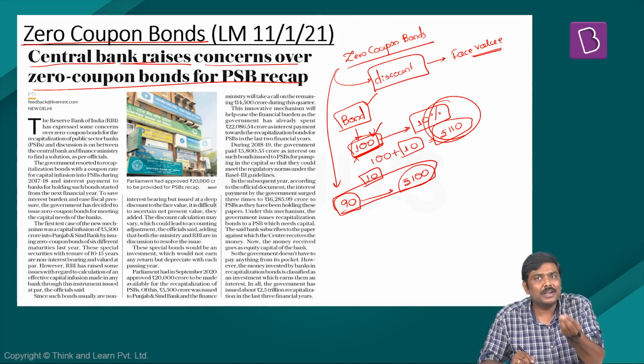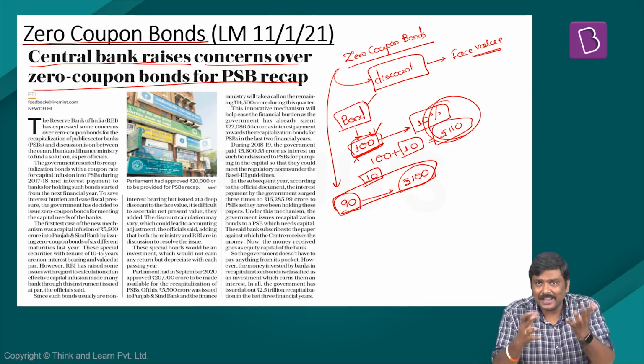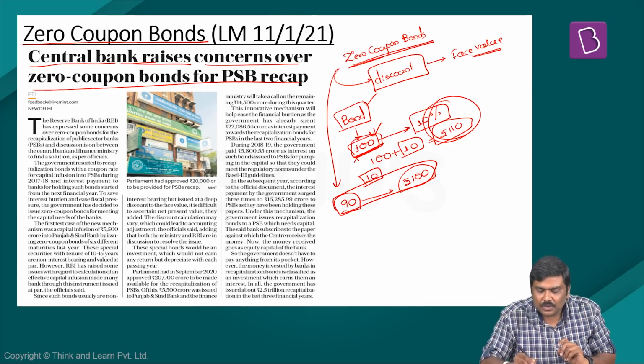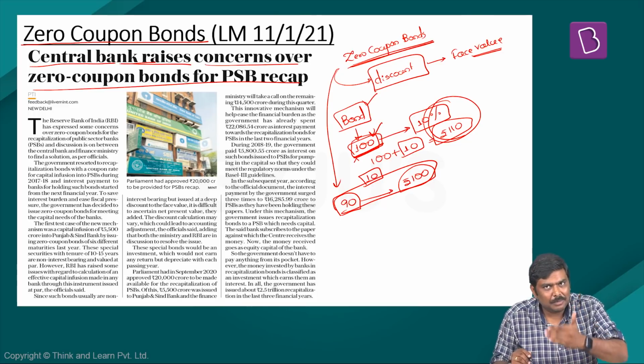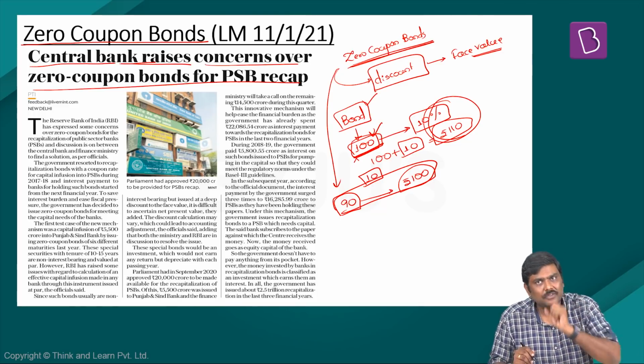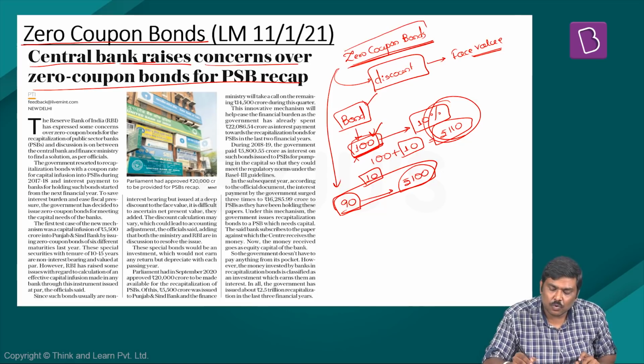So in essence, the coupon rate is zero, but that doesn't mean that you will not earn any interest. Generally, in case of zero coupon bonds, these are issued at deep discounts and are redeemed at the face value. This is a basic idea of zero coupon bonds. That's the first very important point here.